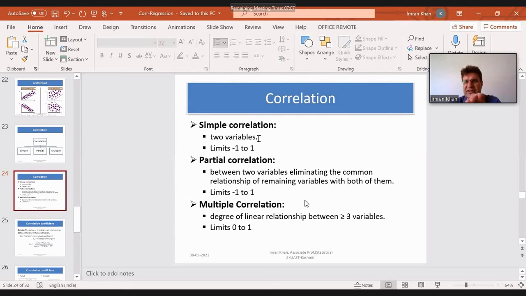Or we will study the relationship between weight and height, keeping age constant. So keeping one of the variables constant or eliminating the effect of that variable, we call that partial correlation. Its limits also range from -1 to +1. For multiple correlation, the degree of linear relation between 3 or more variables, we call it multiple correlation, and its limits are between 0 and 1.